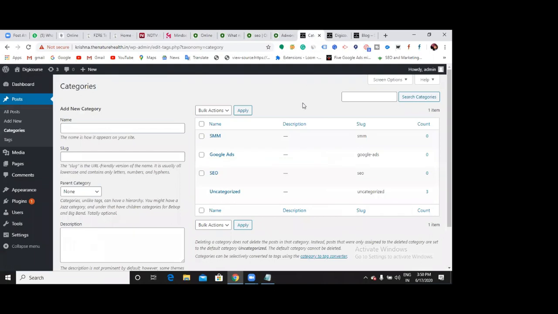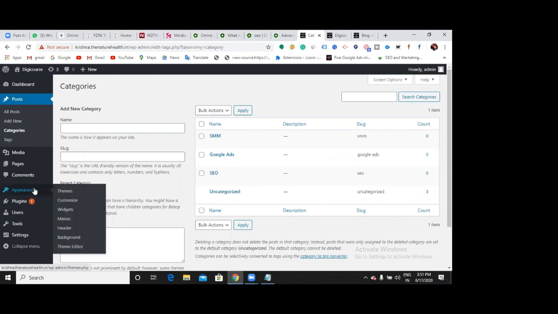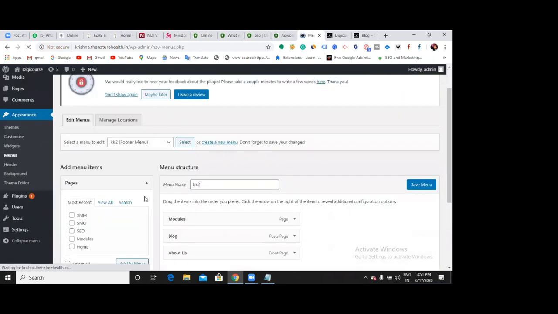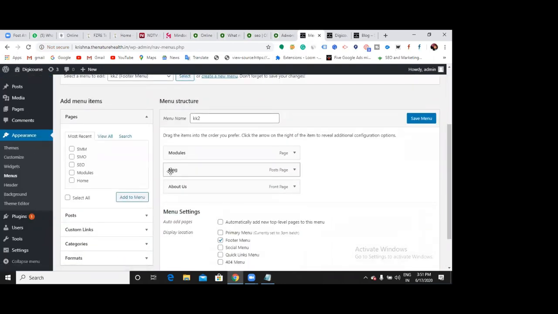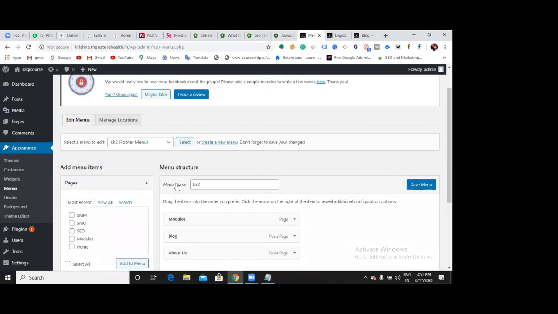Go to the dashboard, then Appearance, and then Menus. Now add. So what do I have to add now? Yesterday we created 2 menus, right? One is with the KK2 and one more is the 3 p.m. batch. For which do I have to add now? The 3 p.m. batch.